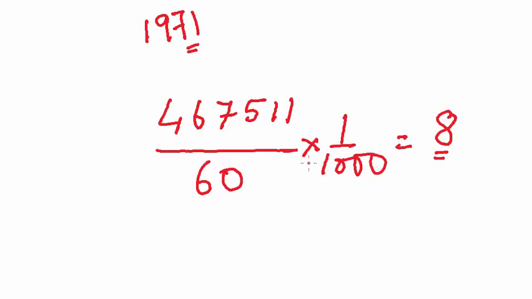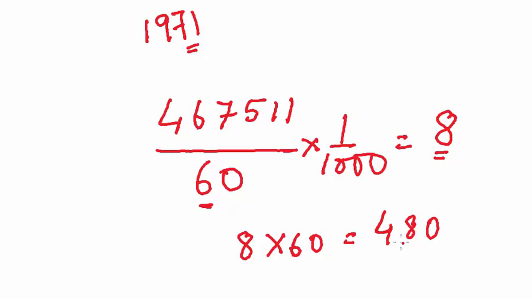This value of vote of each MLA is then multiplied by the number of seats in the legislative assembly, which is 8 into 60. This gives us 480. This is the total value of votes for the state.